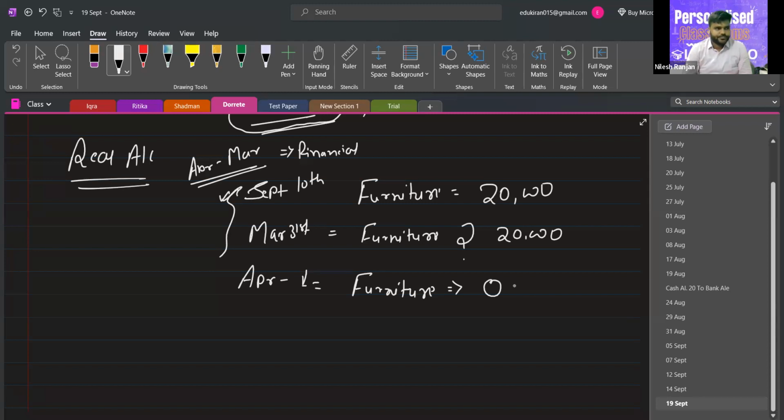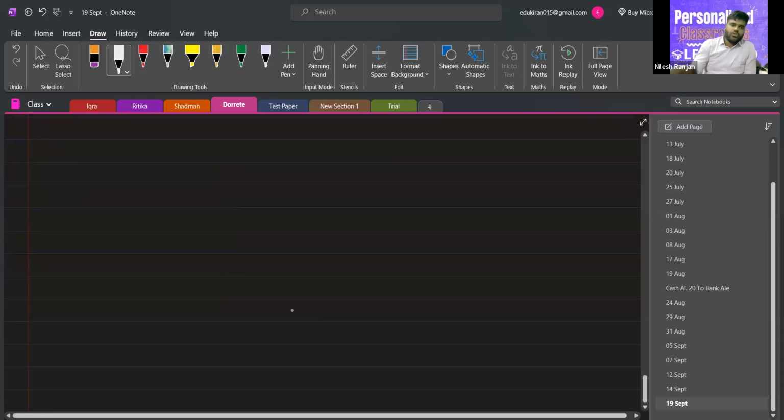Yes, sir. So like furniture, in the same manner, machine, land, building, cash, stock, every asset, every real account has a balance which is carried forward to the next year. So real account balance is also transferred to the next period. Okay. Now nominal account.